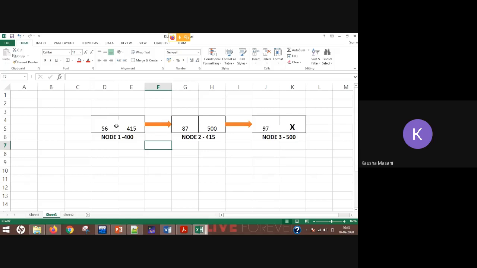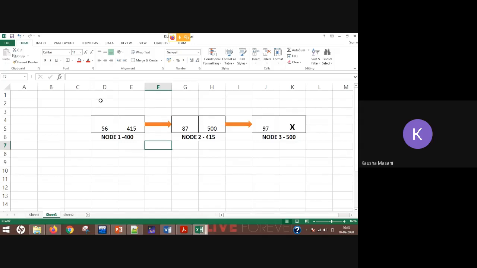If we want to traverse in our linked list or do any kind of operation in the linked list, we must start from node 1. Now how am I going to identify where my node 1 is? That is done with the help of your head pointer.